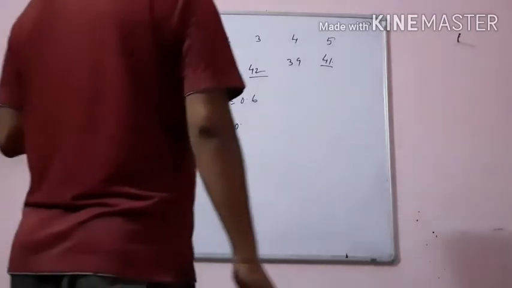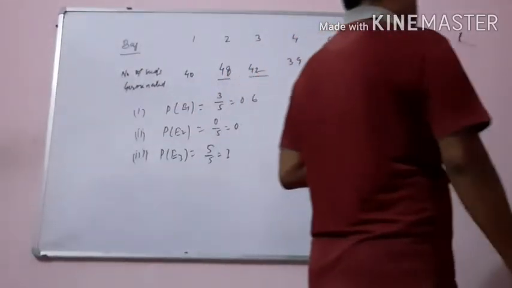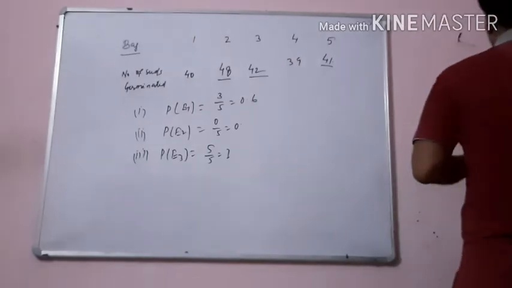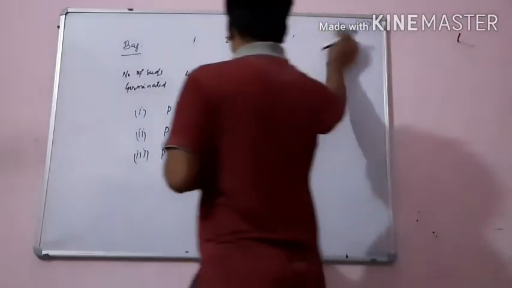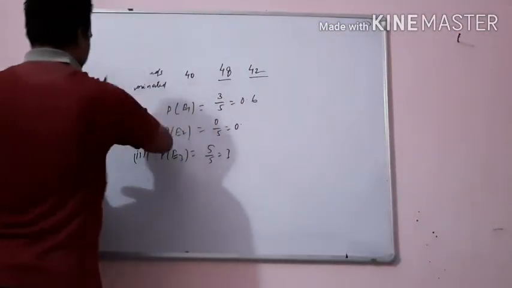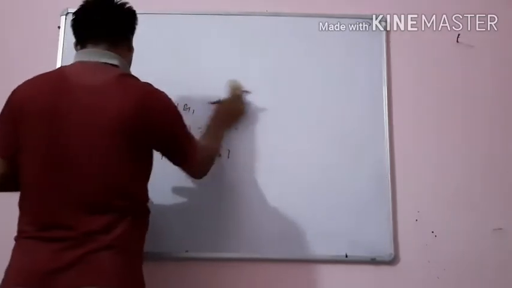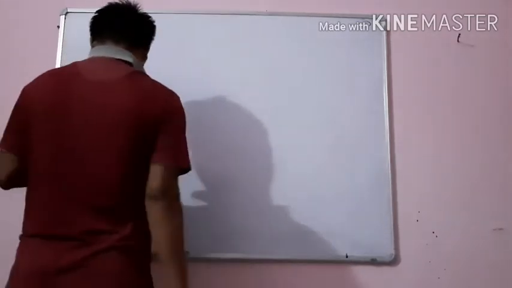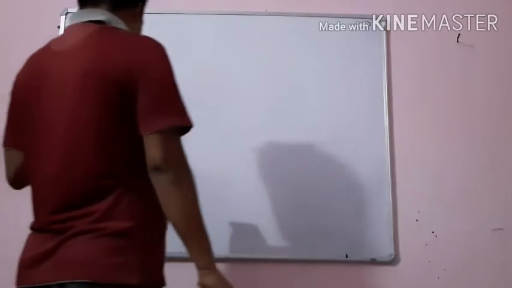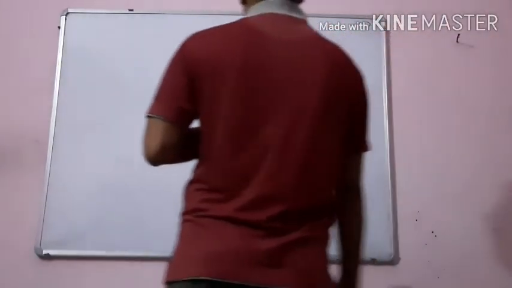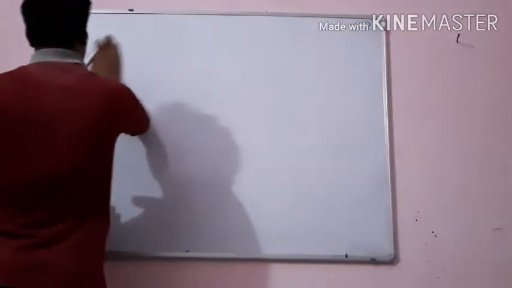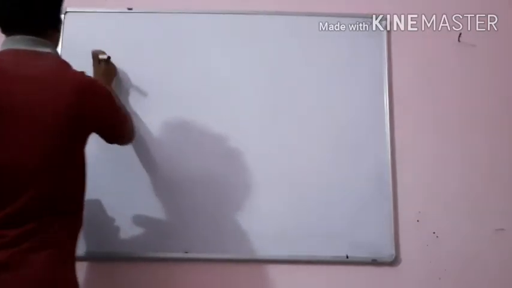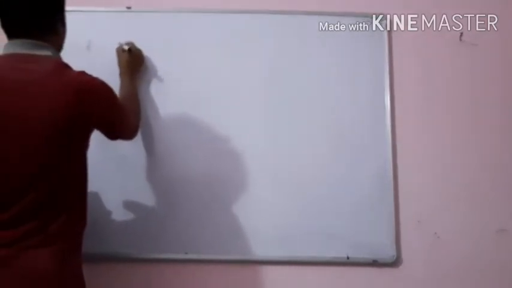Now moving to exercise 50.1. See all the questions. First question: in a cricket match, a batsman hits a boundary 6 times out of 30 balls he plays. Find the probability that he will not hit a boundary. Question number 1.